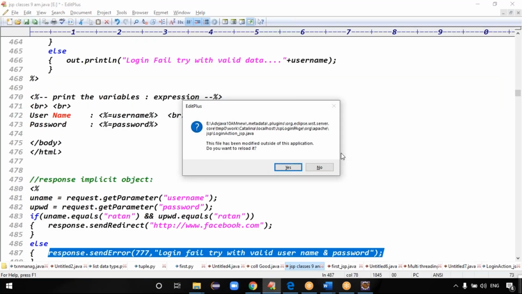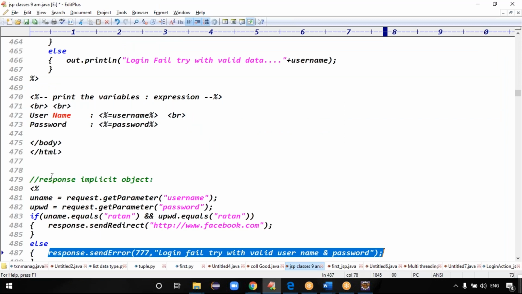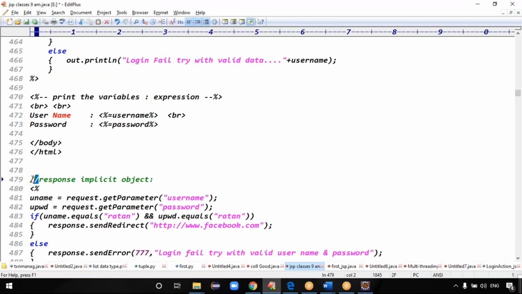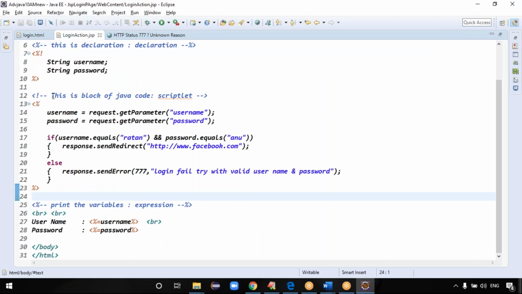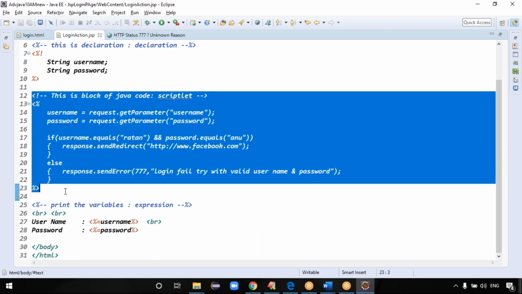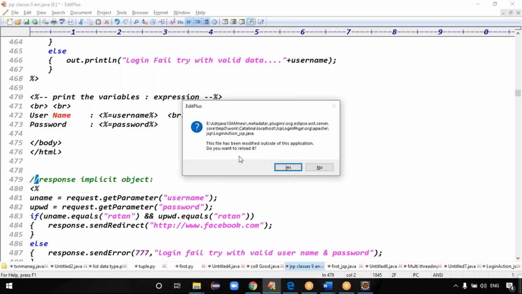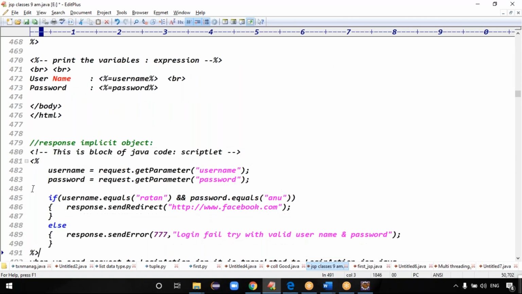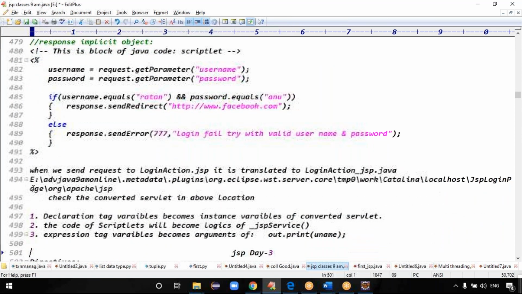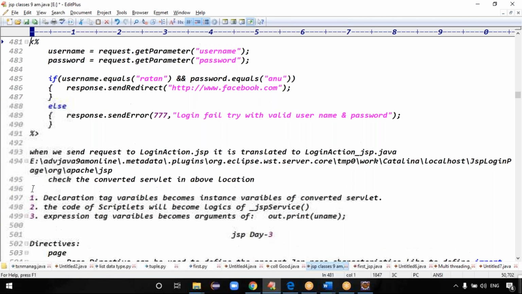Yeah, this is the response implicit object, guys. This is the code for the response implicit object, right? This is a block of Java code. Total how many implicit objects did we check today? Total 3 implicit objects we have done.